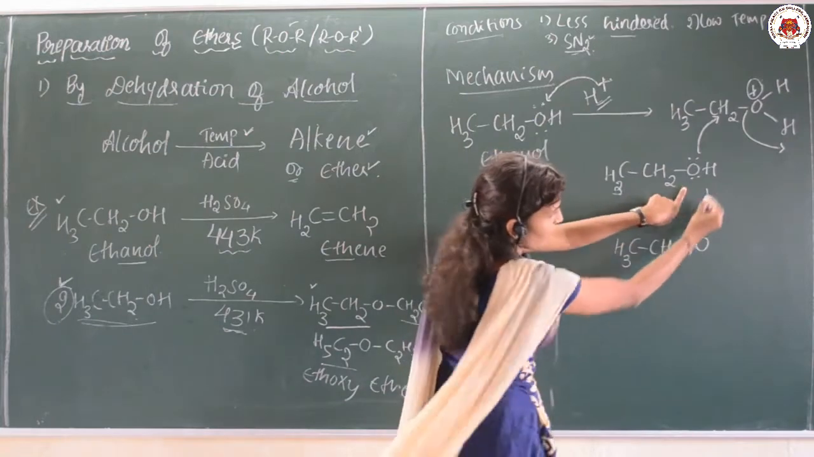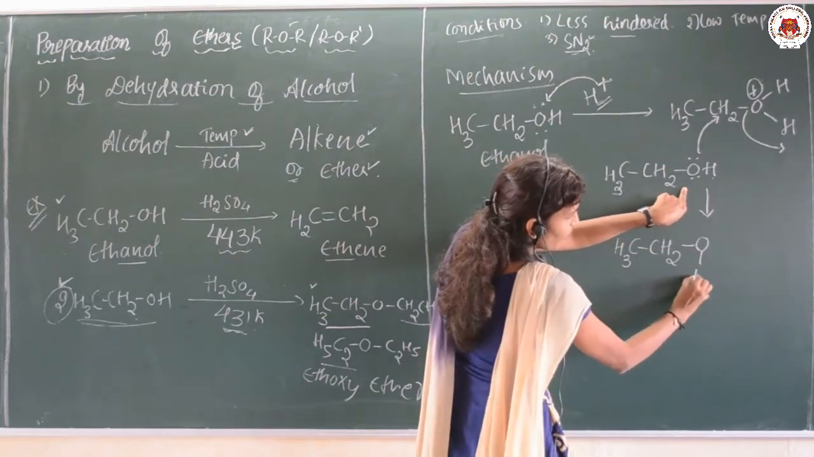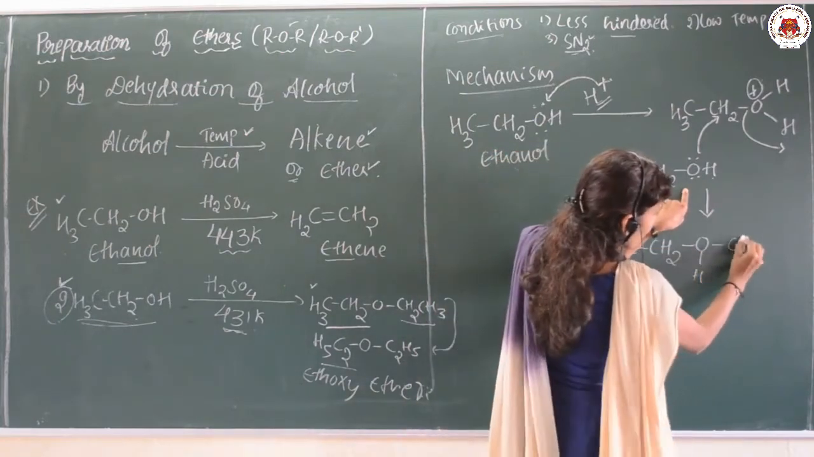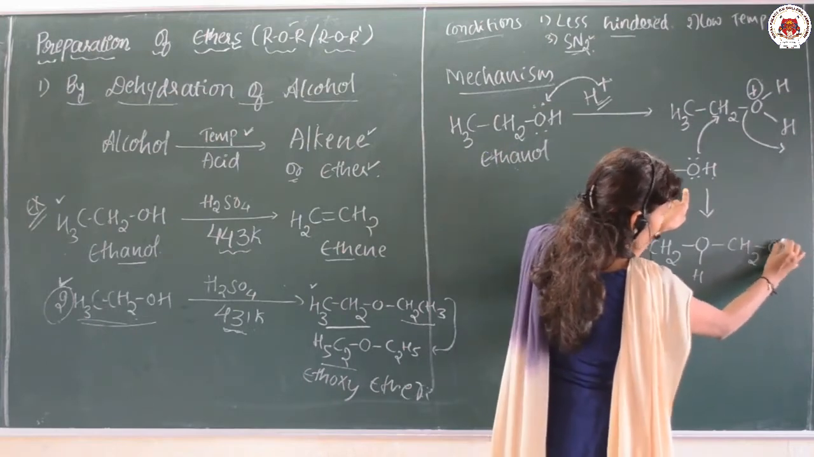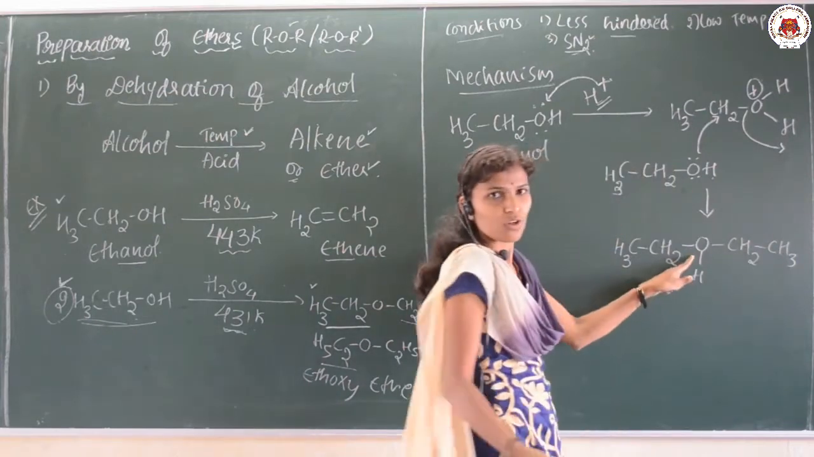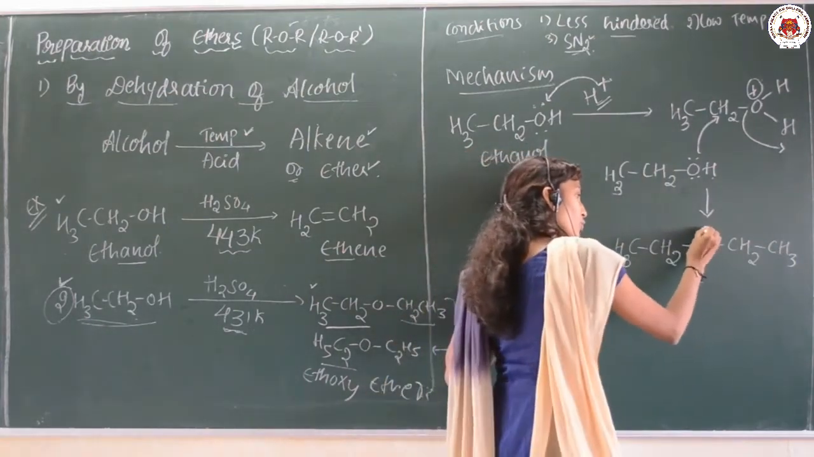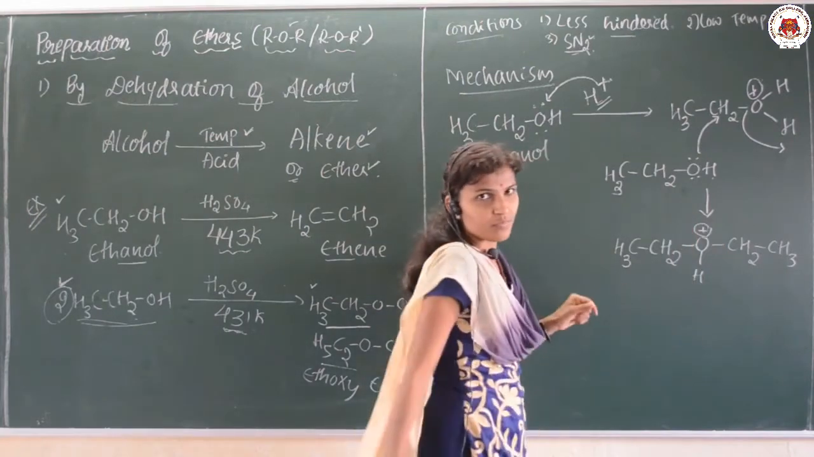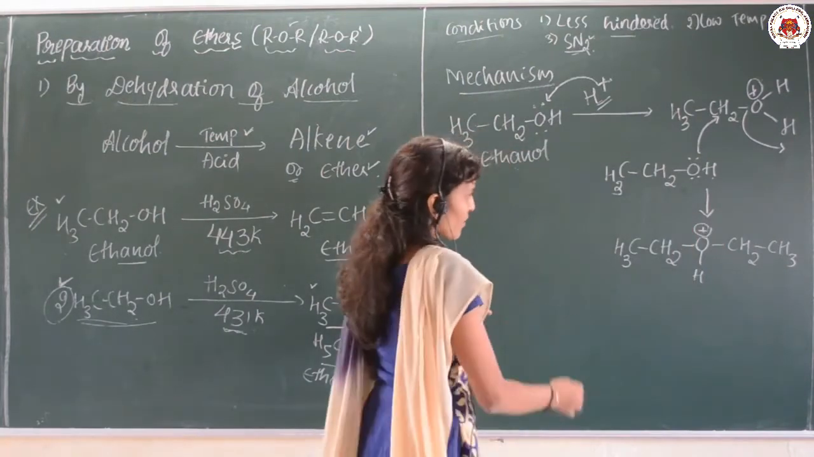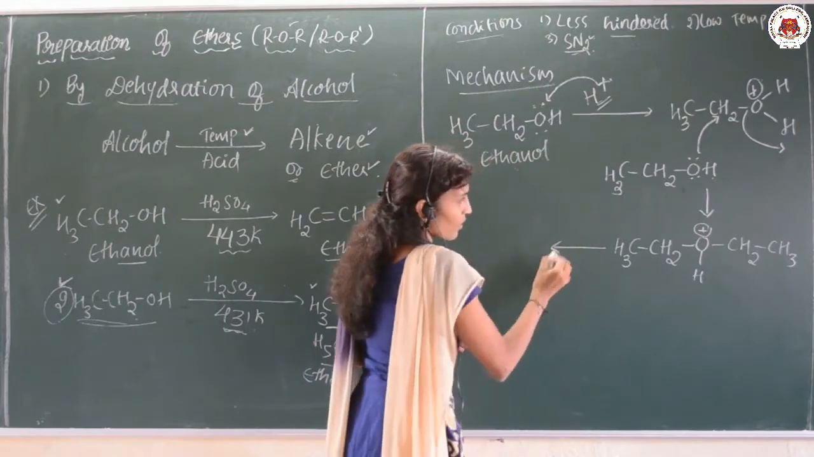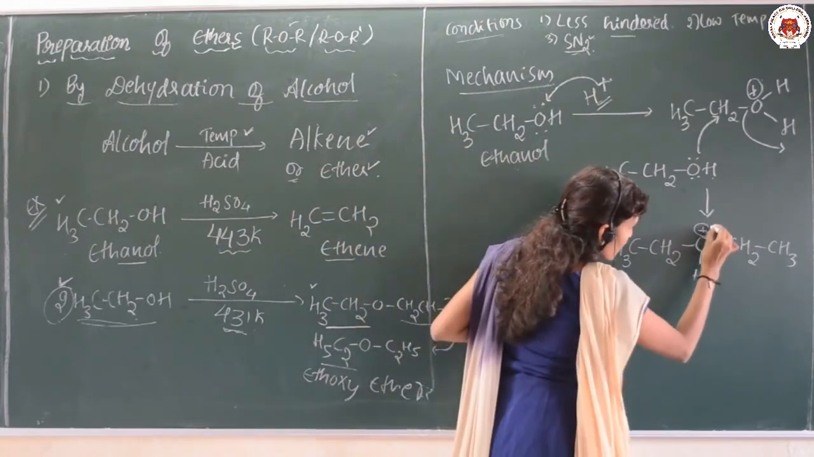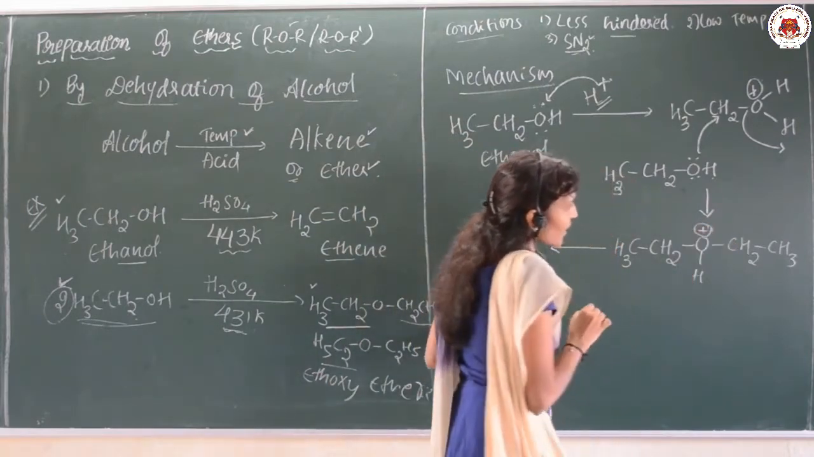This oxygen and this hydrogen I am going to write here, and here it is CH2, CH3. Now for the oxygen, 3 bonds are there, so it is going to get the plus charge. But this oxygen, getting the plus charge, has the tendency to remove that.